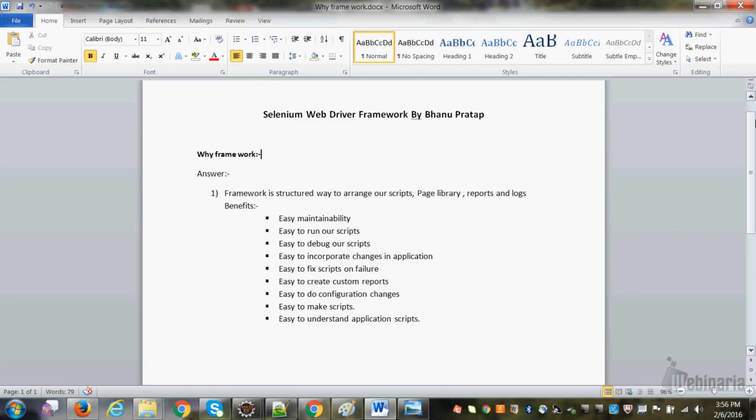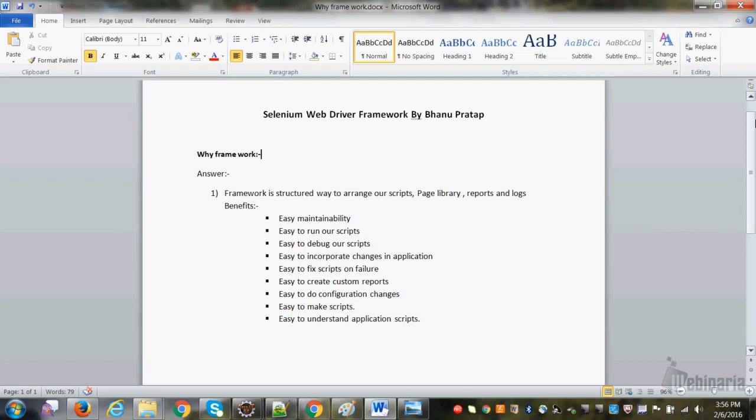So what are the framework components? See, whenever you talk about a framework, what components are required, right? That we need to think about, and that comes with experience. You cannot do it in one day. Nobody can design a framework in 1 or 2 days, right? It comes with a lot of trial and error, when you do a lot of debugging, a lot of scripting, slowly you will change your framework, and every day you will enhance your framework. You cannot do it in 1 or 2 days, and nobody can teach you in 1 or 2 days.